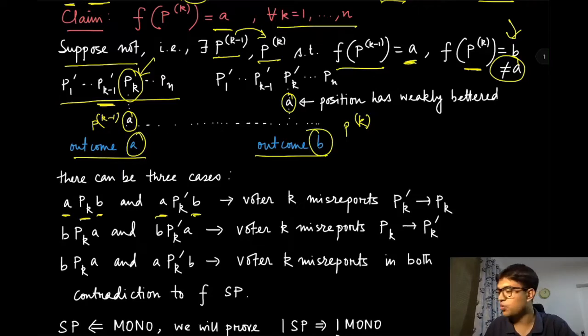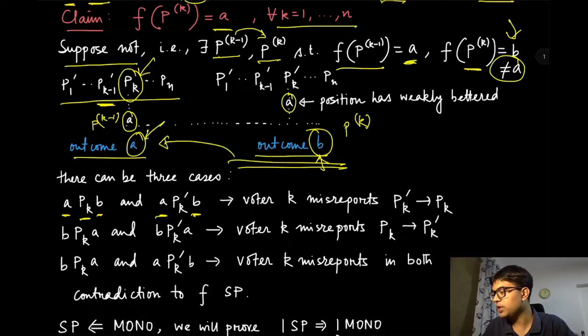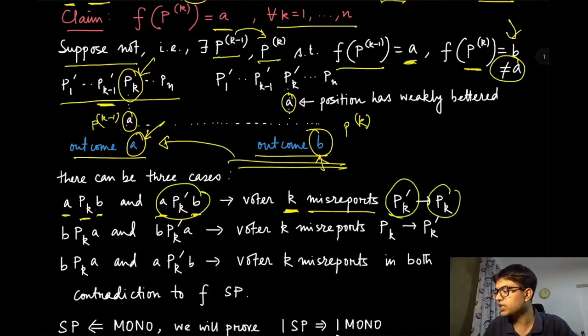Now what you can see is for player k, B is worse than A in this preference profile, and it knows that if it reports its preference to be P(k minus 1), the outcome would be A, which is more preferred by that agent even in this particular preference profile Pk prime. Therefore voter k should misrepresent: whenever its true preference is Pk prime, it will report P(k minus 1) so that it gets the outcome of A.